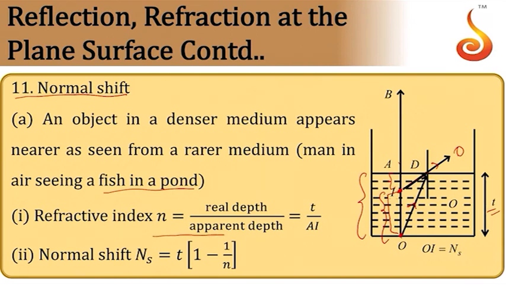In this case you can prove that the refractive index of the denser medium is real depth divided by apparent depth. Real depth is AO, apparent depth is AI. So it can be t divided by the apparent depth AI. So real depth by apparent depth will give you the refractive index. Or you can also prove that normal shift is equal to t into (1 minus 1 by n). See, this IO is the normal shift. AI is the apparent depth. AO is the real depth.